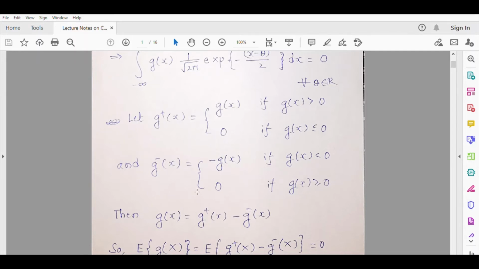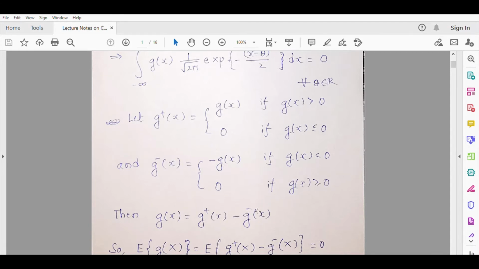Now suppose g(x) is negative, then g plus x will be 0 and g minus x will be minus of g(x), and so minus of minus g(x) will be simply g(x). And if g(x) is equal to 0 then both are zeros, and so as a result this will be 0. So yes, this expression is valid. You can easily verify this expression.